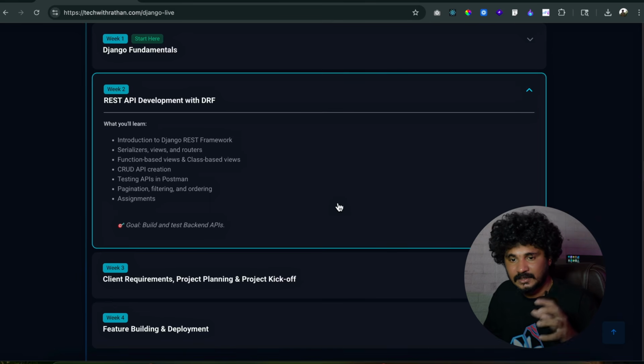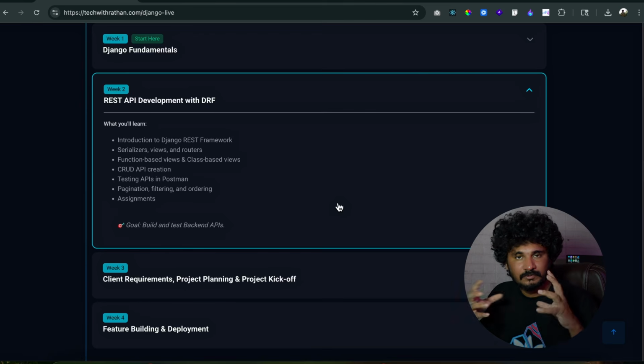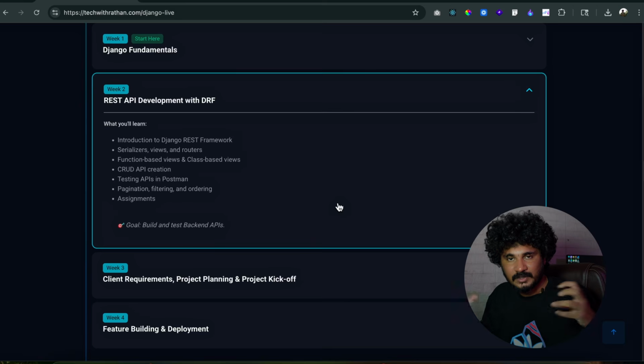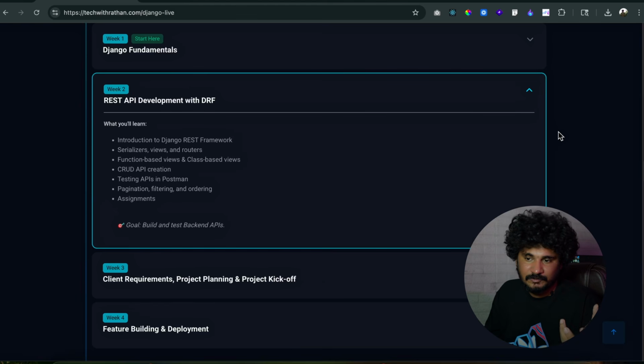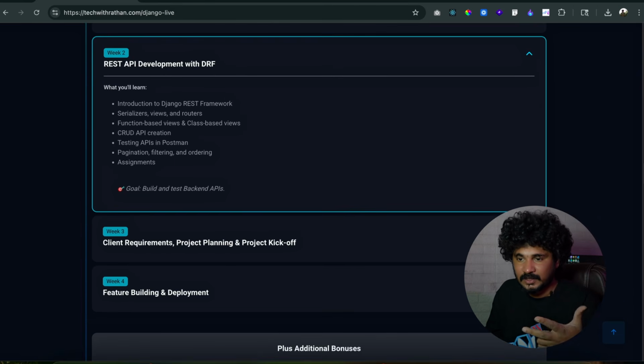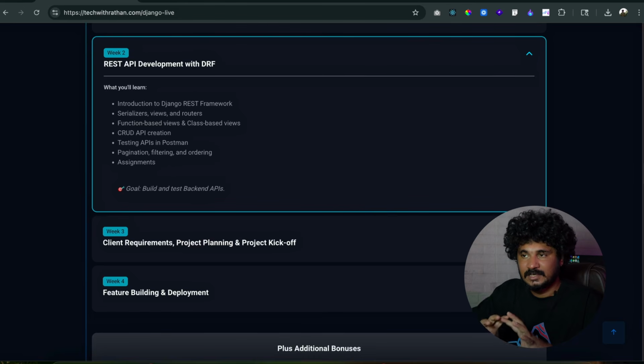In the second week we will work on serializers. We will also work on views and URL patterns, how to create API endpoints, and function based views, class based views, and all of that. We will also use Postman for testing our APIs. Of course, you'll be learning about pagination, filtering and ordering, and all of that which is covered in Django REST framework. By the end of the second week, you will be getting assignments. The assignments are based on real use cases, not just small assignments.